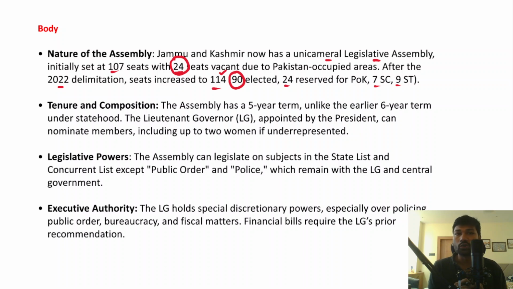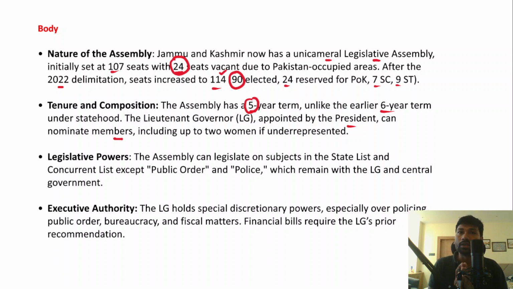So let's understand the tenure and composition of the state legislative assembly. Initially, we have discussed that the tenure of the state legislative assembly is 5 years. However, earlier, before the State Reorganization Act was passed, the tenure was 6 years, but now the tenure will be 5 years. And in fact, the lieutenant governor will be appointed by the president, much like other union territories, and he can even nominate members, including up to 2 women if they are underrepresented in the state legislative assembly.